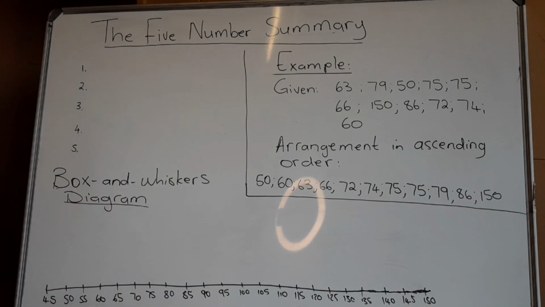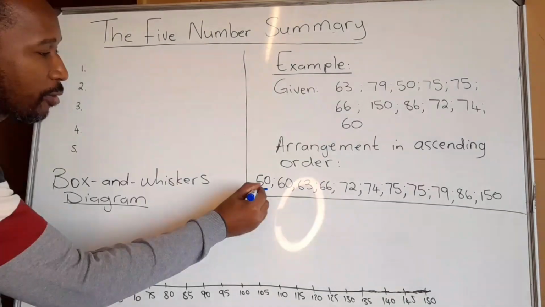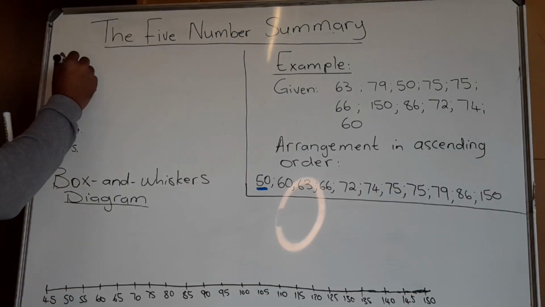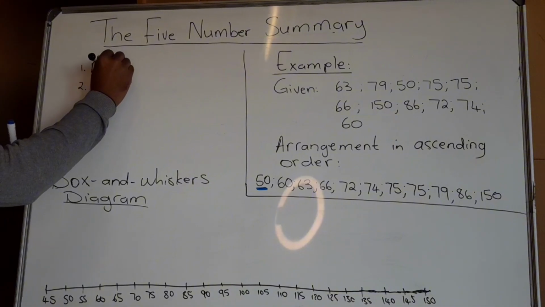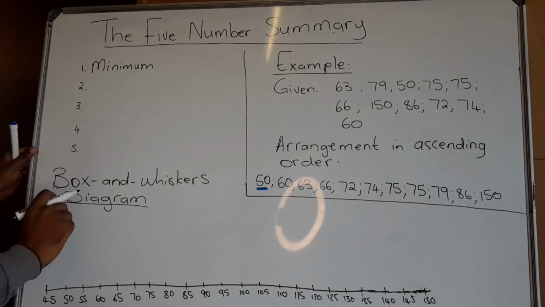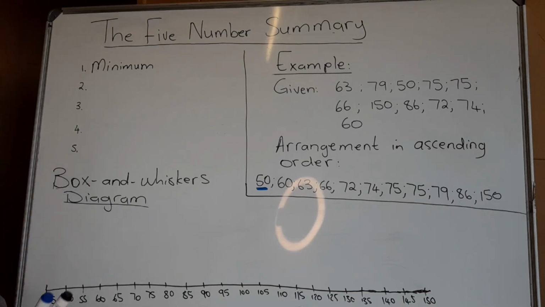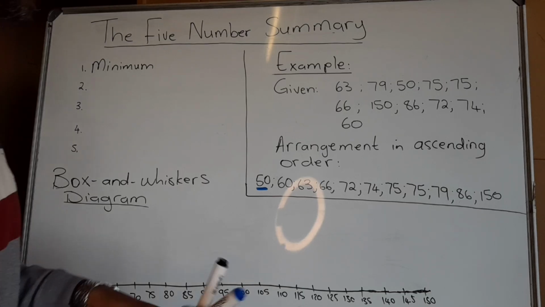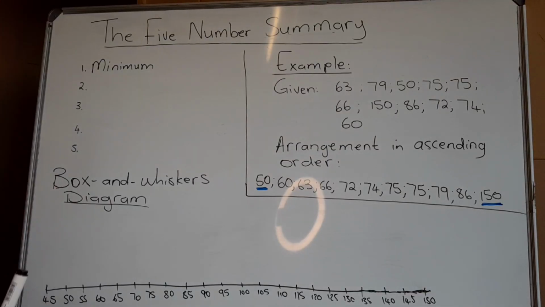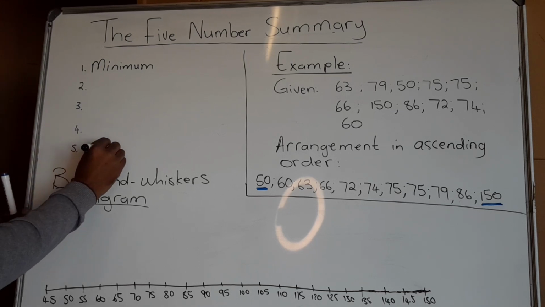One of the most important numbers that we will want to know is the smallest number of them all, because this tells a good story about the numbers. So we will want to know what the minimum is. Part of your 5-number summary, the minimum will be there. Then, as opposed to that, we will want to know what is called the maximum. So what is the highest number present in the data set? So number 5, we'll put it as maximum.